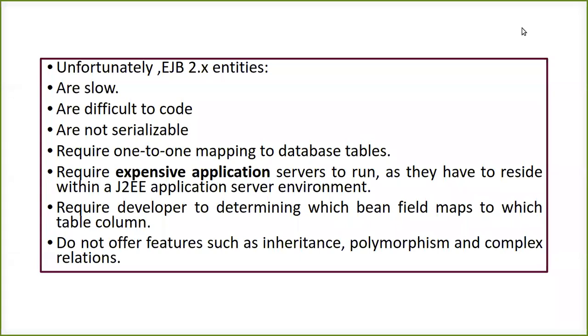So what are the disadvantages of those versions of EJB, which were also able to hold the object data and make the data persistent? There will be some disadvantages when we make use of the EJB 2.x version.